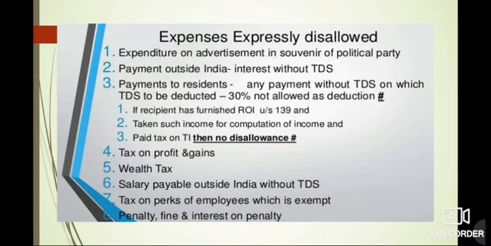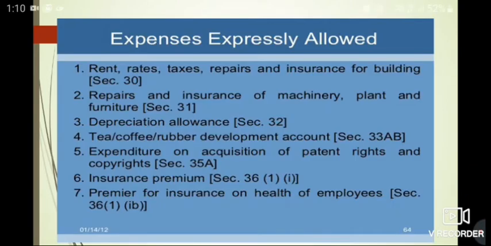If the employer is giving any perquisites to the employees and if it is paying any tax on it, then that would be exempt. Now the last point is that if you are paying any penalty or fine or interest on penalty, then all these things are not to be counted as an expense from the income tax viewpoint. Okay, now the second thing is the expenses expressly allowed.